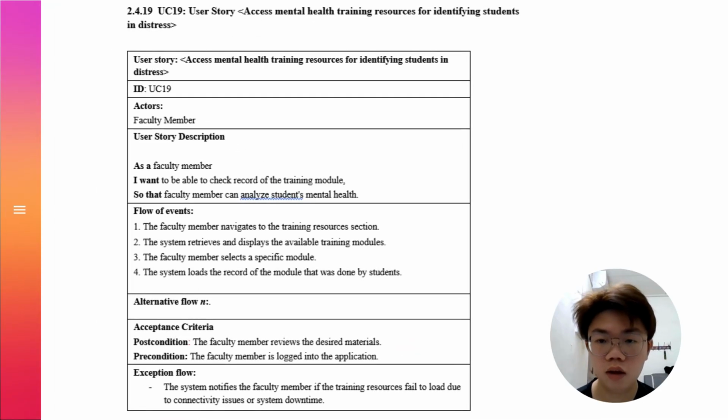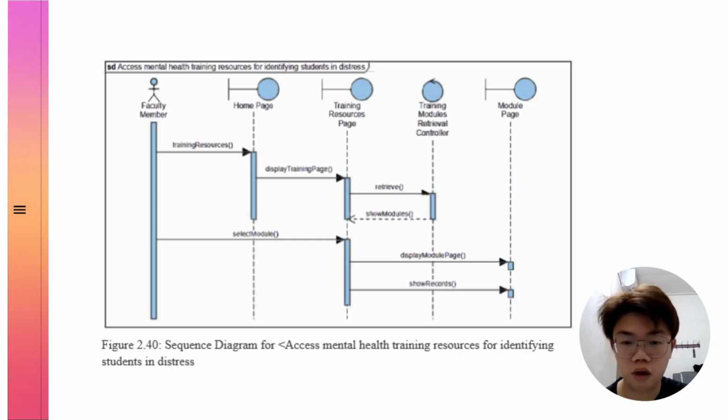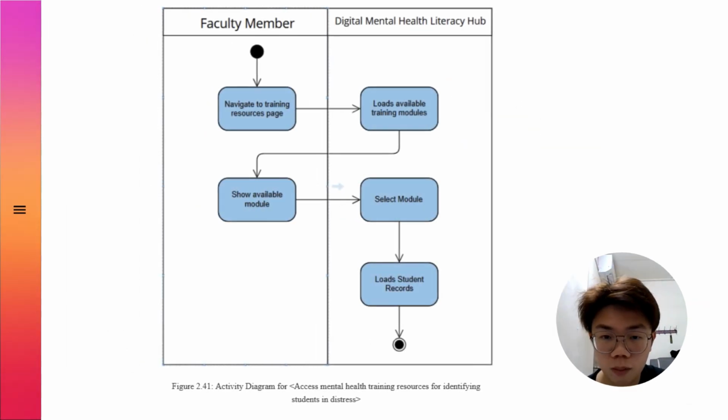For our use case 19, the user story is to assess mental health training resources for identifying students in distress. The faculty member will be able to check the record of the training module and analyze students' mental health. Faculty members can go to the training resource page from the home page, and our system will load and show the available modules. They can select the module, and our system will load the student records.